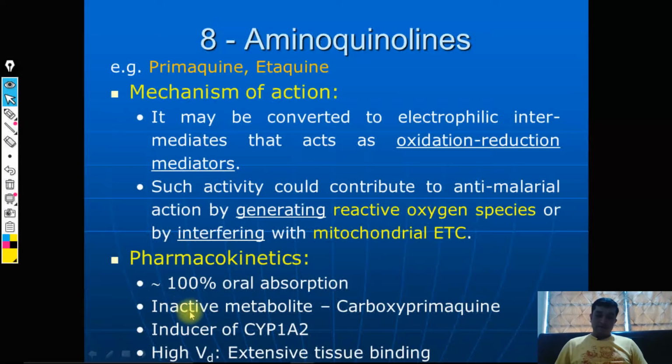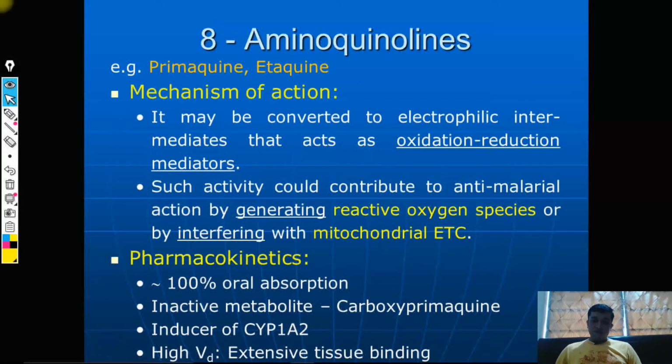Metabolism is through the liver, and metabolism will give rise to an inactive metabolite, and that is carboxyprimaquine. Additionally, it is also a very good inducer of cytochrome P450 enzyme, and the isoform which gets induced is CYP1A2. CYP1A2 is also responsible for metabolism of some important drugs like warfarin.